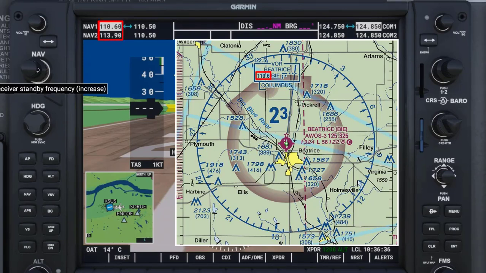By the way, the frequencies on the left side of the NAV1 and NAV2 area are the standby frequencies. The frequencies on the right side are the active frequencies. Now this is where the NAV frequency transfer key comes in. I can use the key to move the NAV frequency I just tuned in for the Beatrice VOR from standby to active. I will do that now.